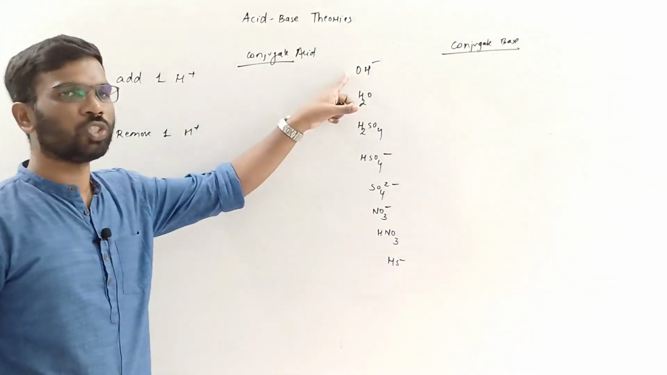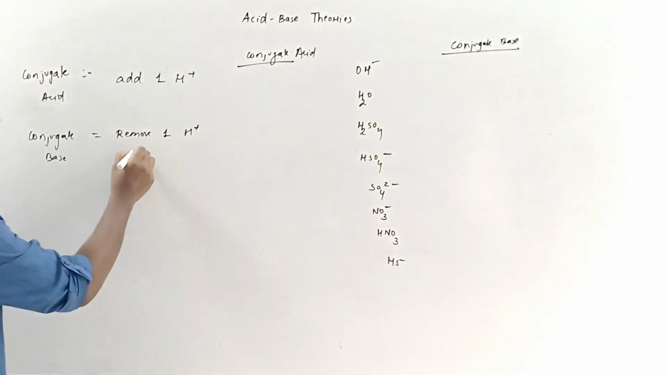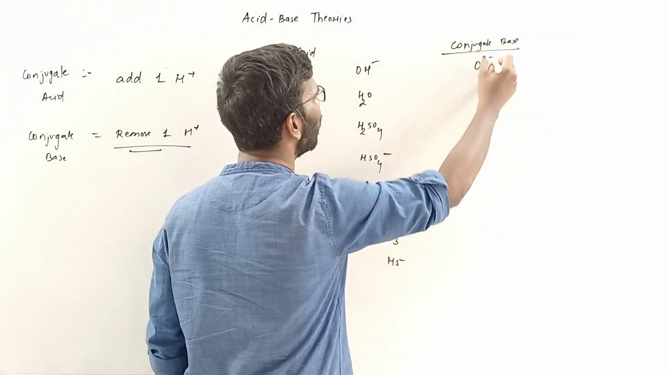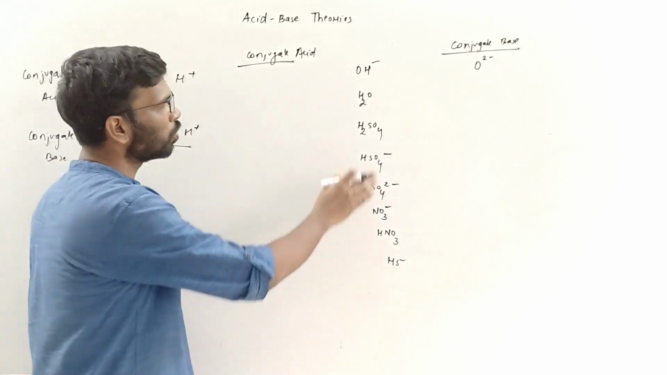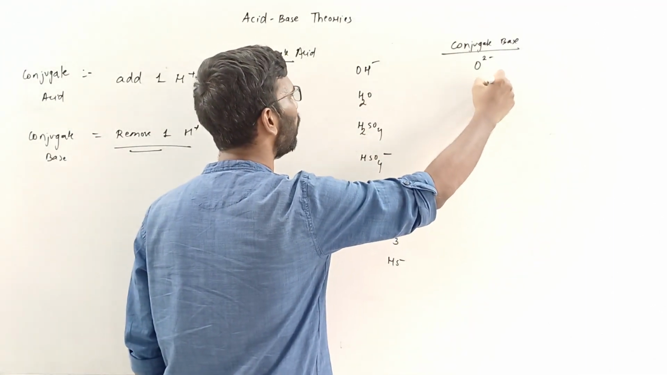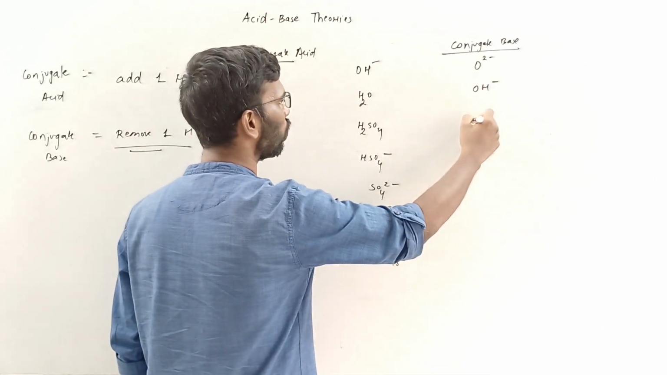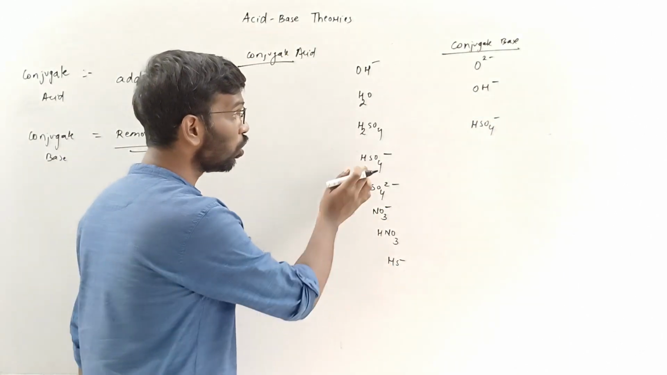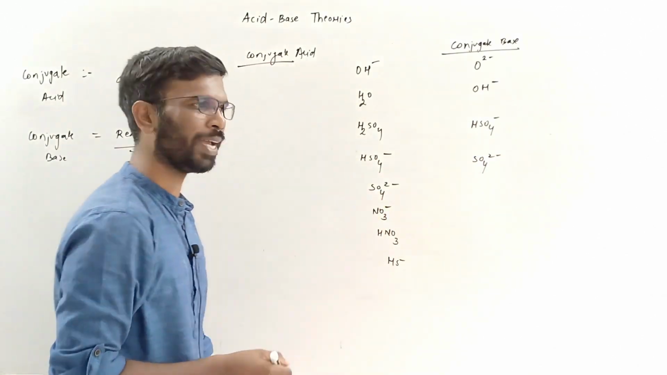So what would be the conjugate base of OH minus? You remove one hydrogen, no? Conjugate base, remove one H plus. If you remove one hydrogen, one more minus charge is going to come. So we'll write all the conjugate bases. The conjugate base of H2O is OH minus. You remove one hydrogen from this. What would be the conjugate base of HSO4 minus? You remove hydrogen from this, it will become SO4 2 minus. Already it was minus, no?